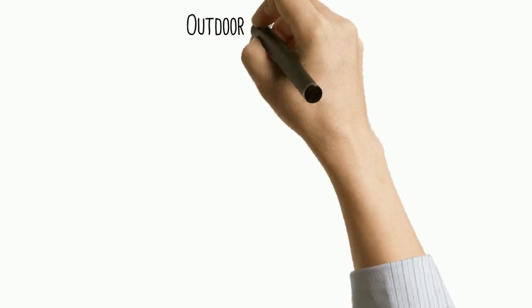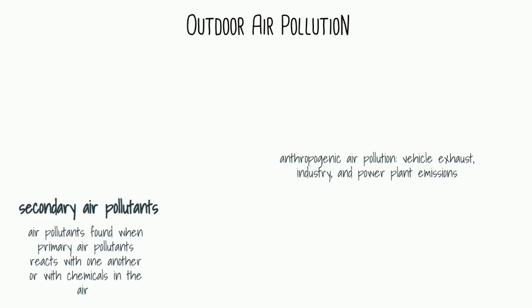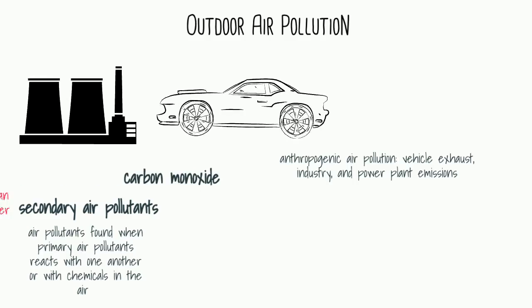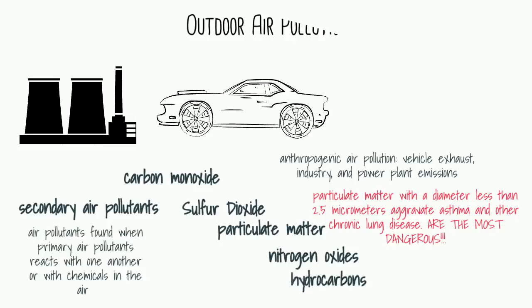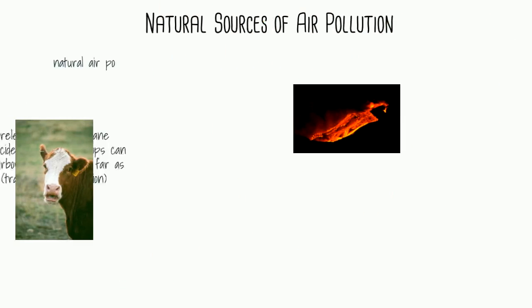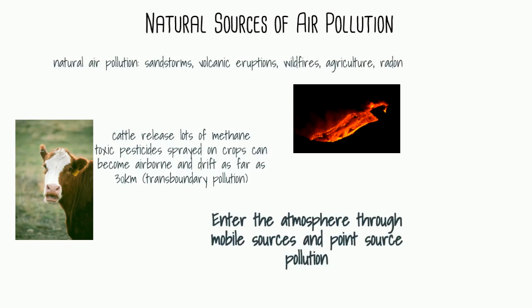Outdoor air pollution refers to the contamination of outdoor air, which primarily results from the combustion of fossil fuels by power plants and vehicles. This releases carbon monoxide, sulfur dioxide, particulate matter, nitrogen oxide, and hydrocarbons. There are also natural sources of air pollution as well, such as volcanic eruptions, forest fires, agriculture, salt spray, and even radon. The two major ways that contaminants enter the atmosphere are through mobile sources and point sources.